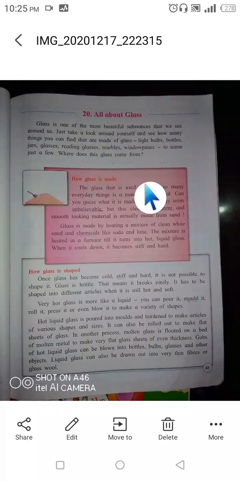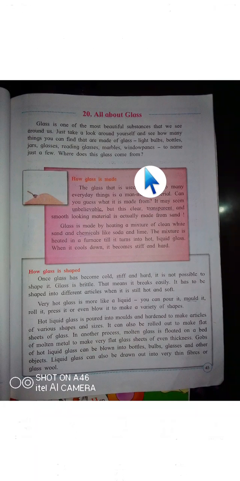Good morning, students. Today we are going to see our next chapter that is all about glass. Glass is one of the most beautiful substances. Here, glass means that glass. We are not talking about the glass in which we take water or something liquid material to drink. Here glass means हम कांच की बात कर रहे हैं.